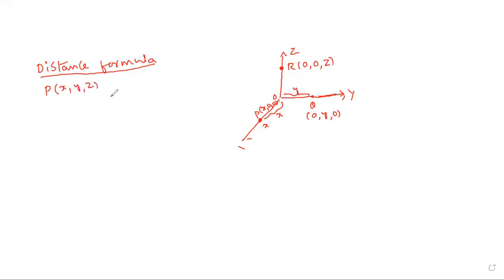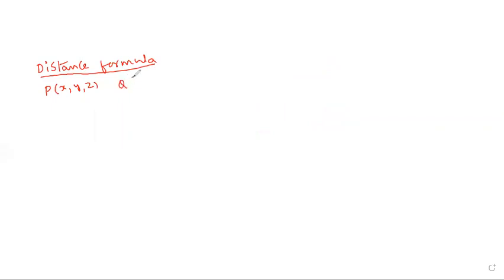These distances are called coordinates. Q is one more point. P is x1, y1, z1, and Q is x2, y2, z2. Okay?